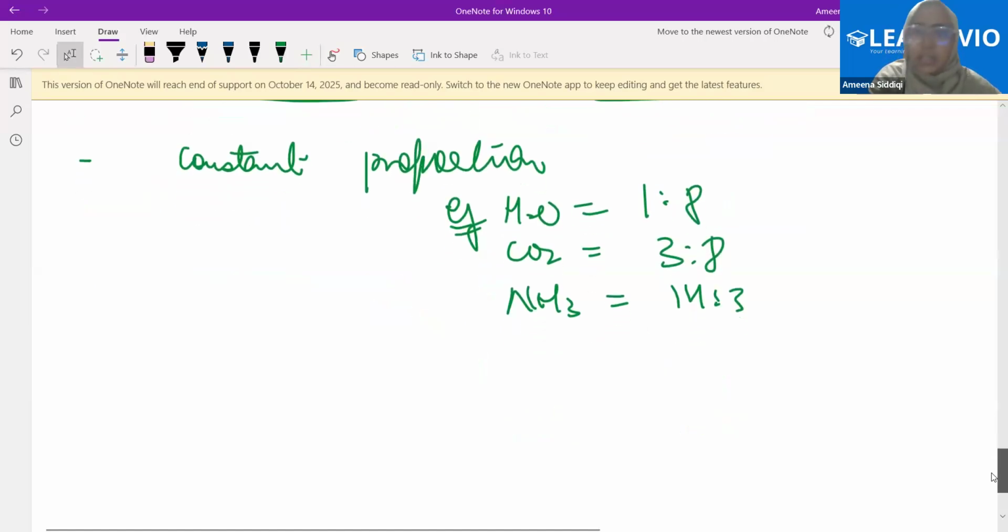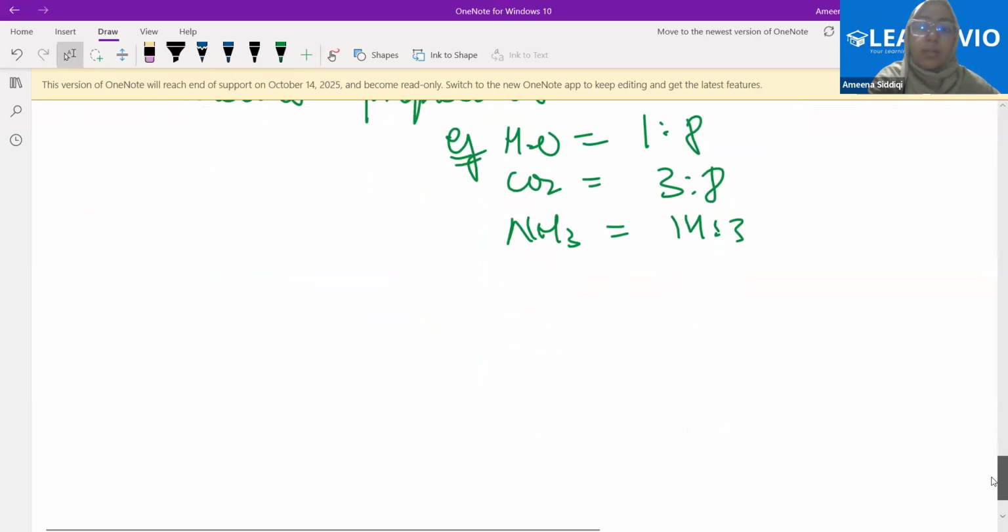Inshallah, in the next class, we'll continue from Dalton's atomic theory. I would advise you to please go through this small part of NCERT, so that in the next class these concepts are clear. And only till 3.2 is your syllabus, right? So inshallah we'll be able to finish it properly. So just revise.